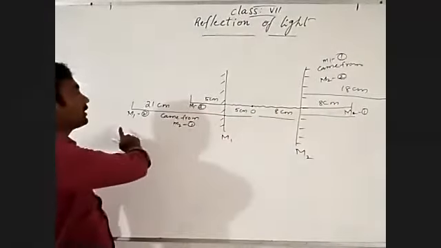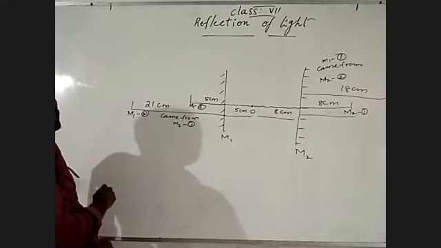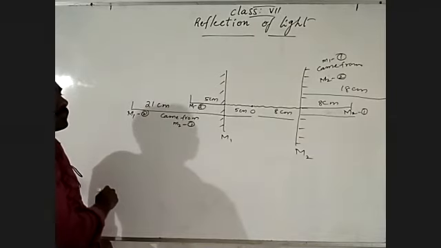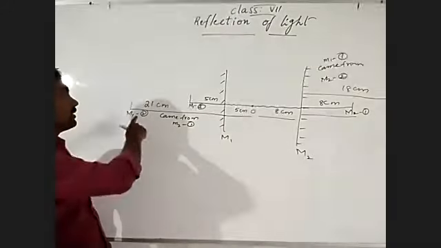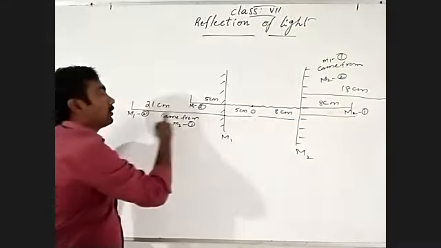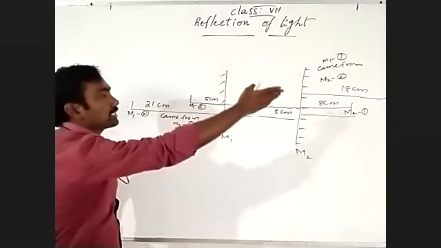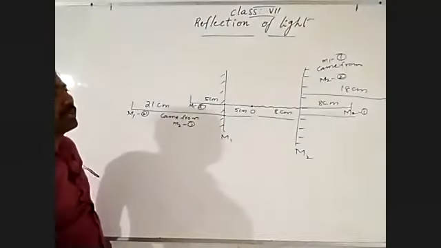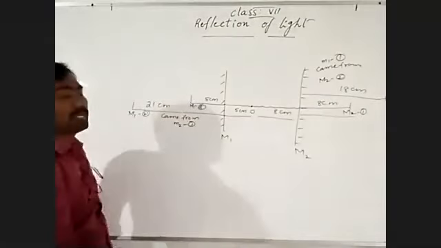So the M1 third image is at 31 centimeters. It came from the M2 second image. Then again, 21 plus 8 is 29, plus 5 is 34 centimeters. The M2 third image is at 34 centimeters, and came from the M1 second image.